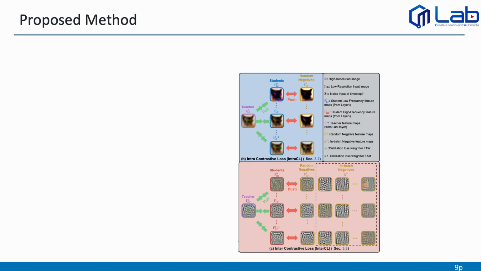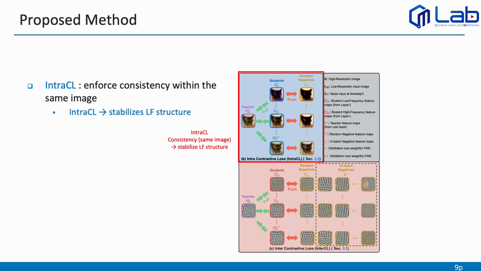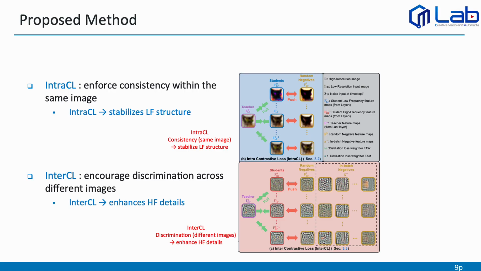Based on the previous observation, we designed two different contrastive learning strategies. First, we introduce intra-CL, which enforces consistency within the same image. This encourages stable low-frequency structures across layers, helping the model maintain coherent global information. Second, we introduce inter-CL, which encourages discrimination across different images. This helps enhance high-frequency details by learning richer and more discriminated representations.